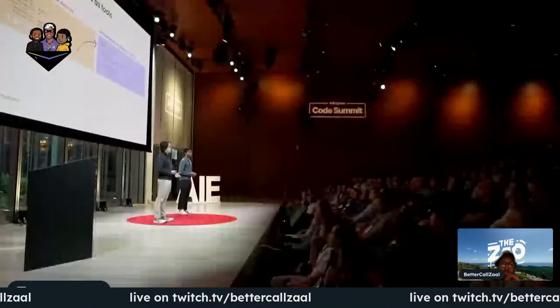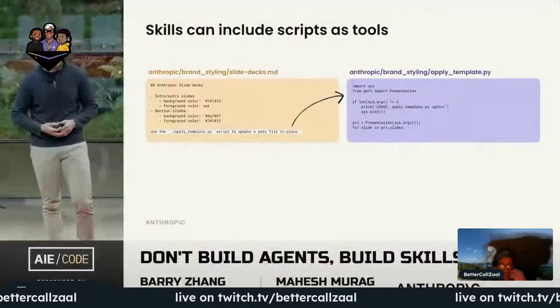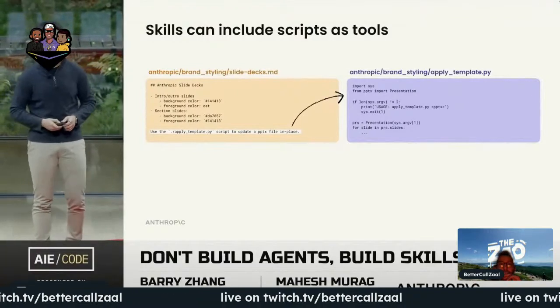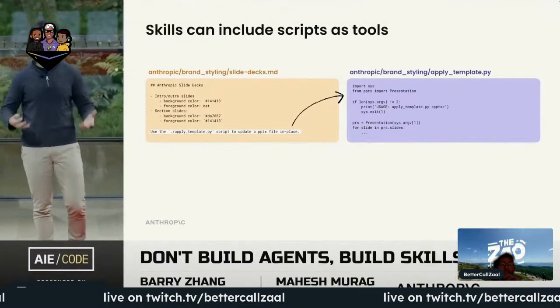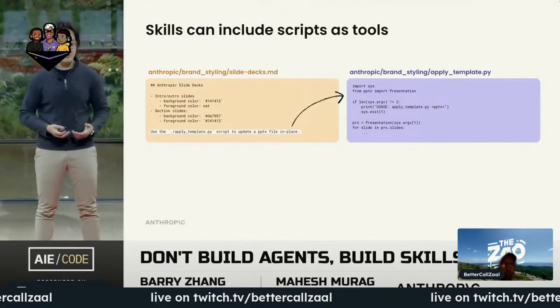Because of that, skills can also include a lot of scripts as tools. Traditional tools have pretty obvious problems. Some tools have poorly written instructions and are pretty ambiguous, and when the model is struggling, you can't really make a change to the tool, so it's just kind of stuck with a cold start problem. And they always live in the context window. Code solves some of these issues. It's self-documenting, it is modifiable, and it can live in the file system until it's really needed and used.